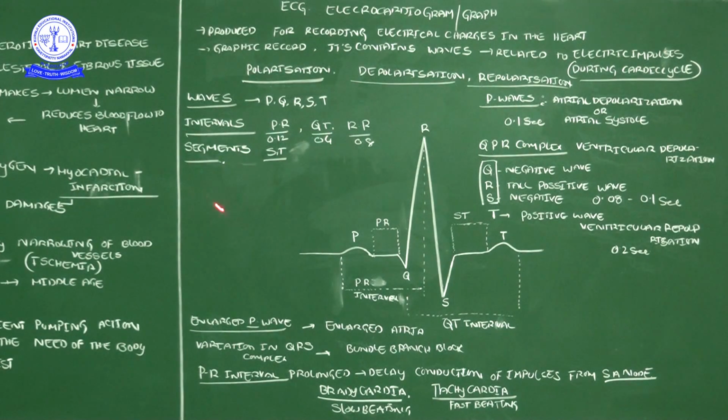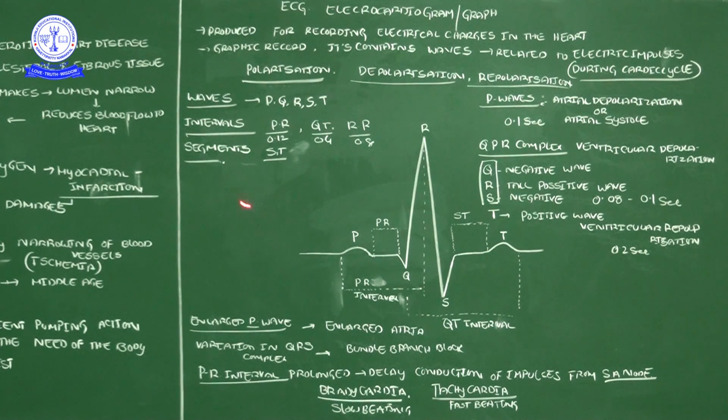And some segments are also there. Segments mean the gap in between two waves. After one wave is completed, another wave will start. The end of one wave and the beginning of the next wave, the gap between the two waves, we call the segment.